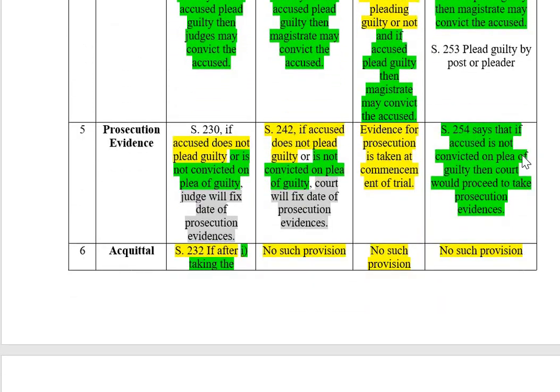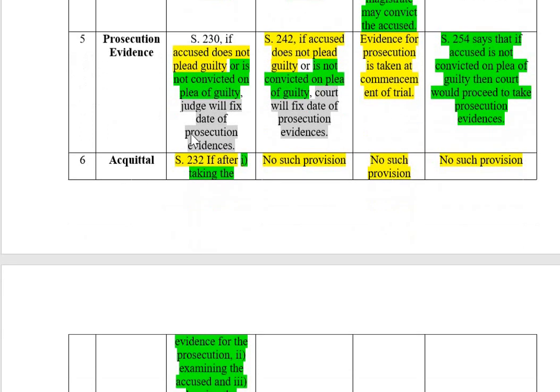In summons case, section 254, if the accused is not convicted on the plea of guilty, then the court will proceed to take prosecution evidence. Then acquittal.